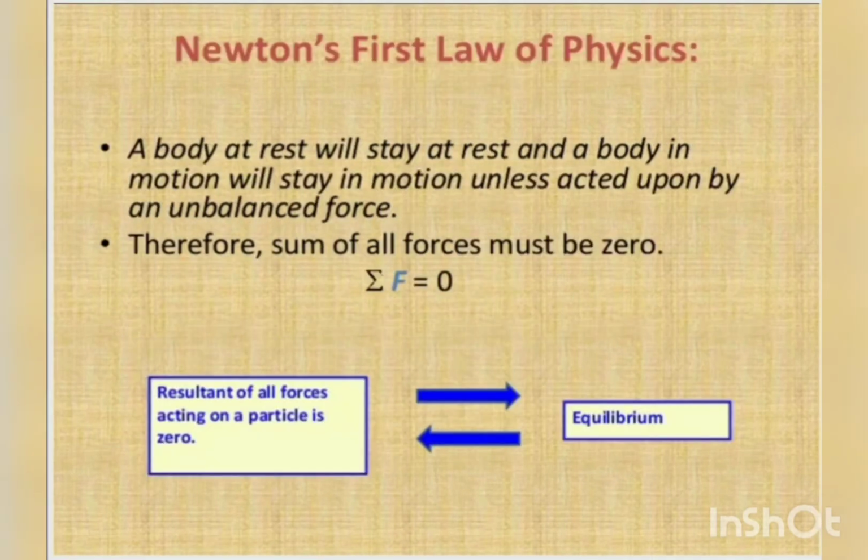Newton's first law of physics: a body at rest will stay at rest and a body in motion will stay in motion unless acted upon by an unbalanced force. Therefore, the sum of all forces must be zero. Sigma F is equal to 0. The resultant of all forces acting on a particle is 0. Then the body is in equilibrium.